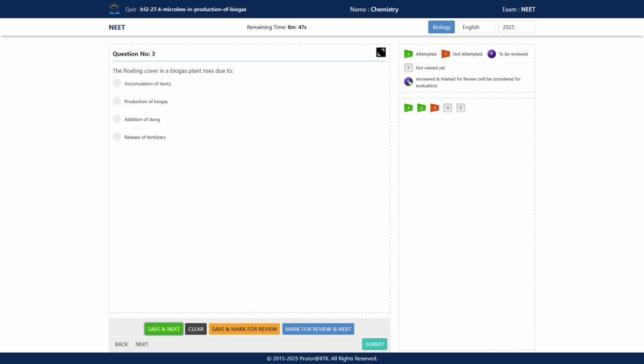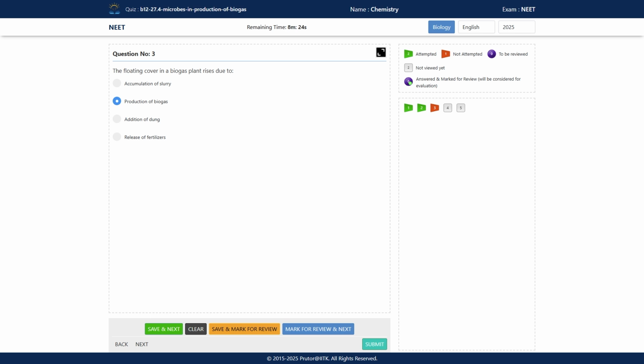Now, the floating cover in a biogas plant rises due to: accumulation of slurry, production of biogas, addition of dung, or release of fertilizers. What is the correct answer? Option B is the correct answer, production of biogas.